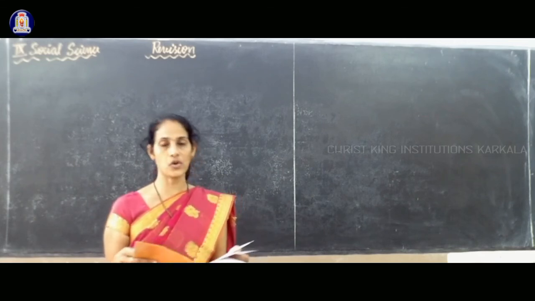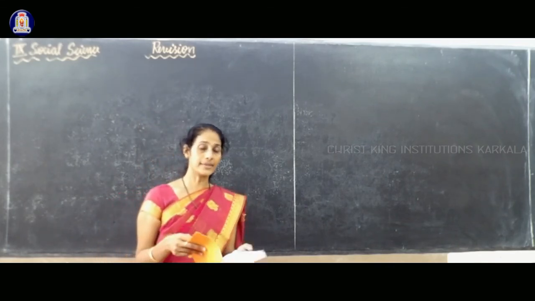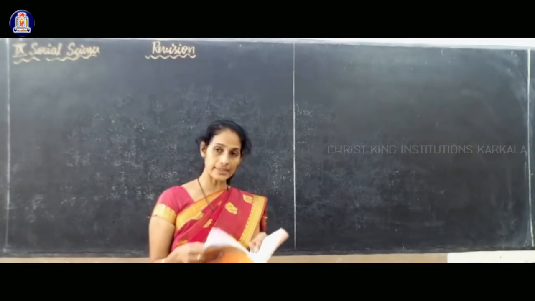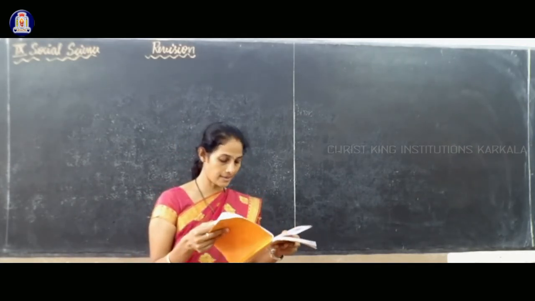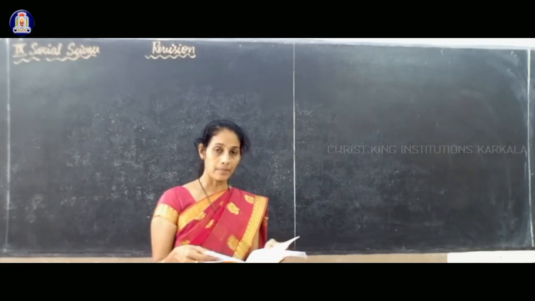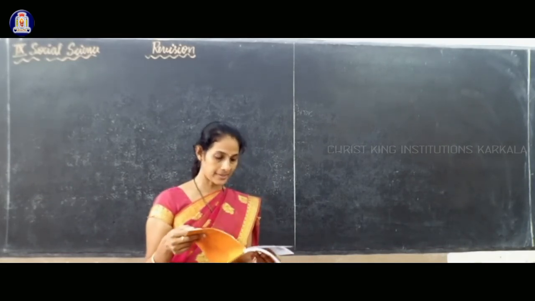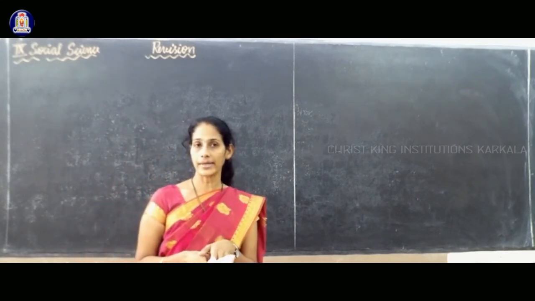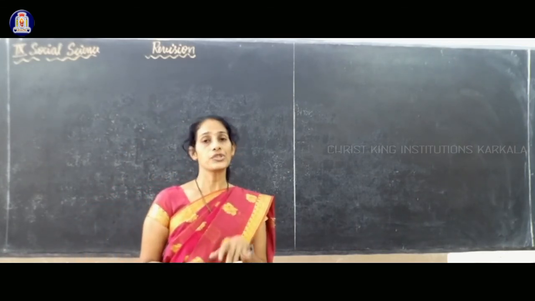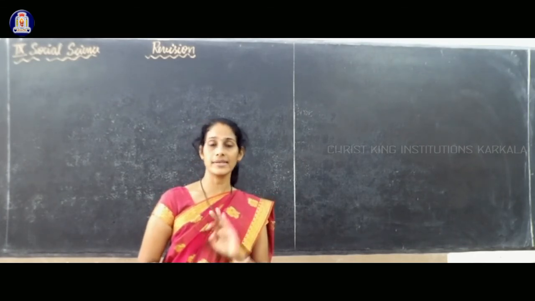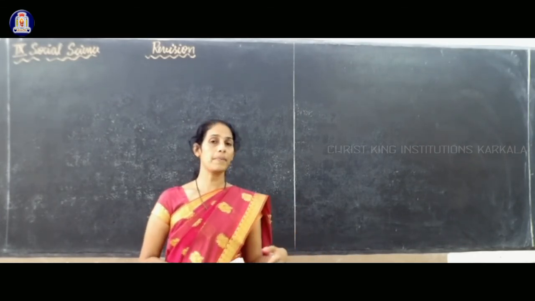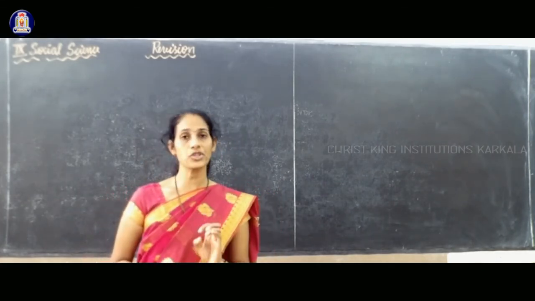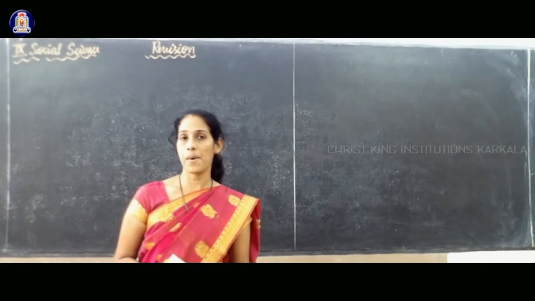Decision making process onwards, the topics are deleted for this academic year. So only page numbers 139, 140, 141 and 142. Only this much is there for your studies. Remaining part is completely deleted. So for the deleted portion, no need of reading. See, in history part I had already given the notes, but now I have given the clear picture of the deleted portion of the first part.